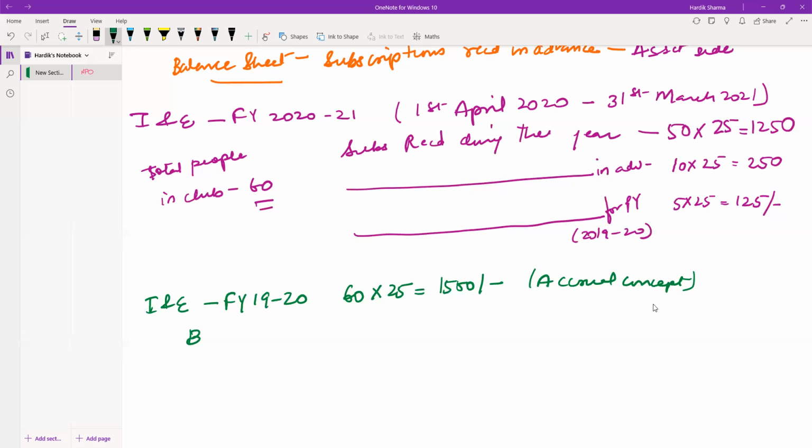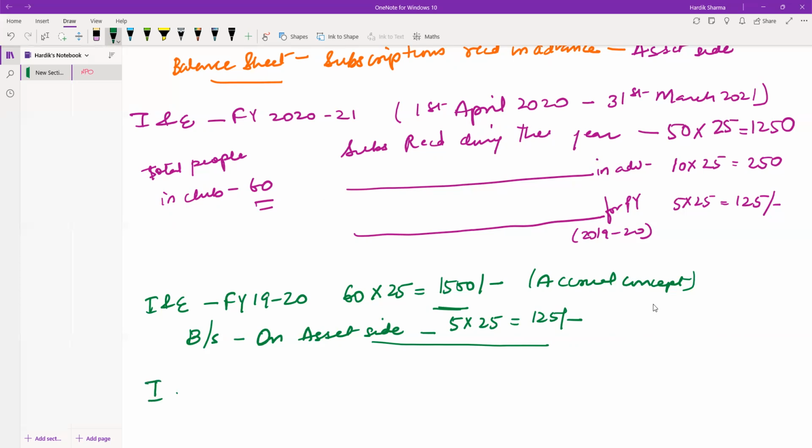Similarly, at the same point of time, in the balance sheet on the asset side, what would we have written? We would have written that 5 people, 25 rupees is due, which amounts to 125. So we have accounted for income in the income and expenditure account in financial year 1920, and at the same time on the asset side we have written 125. I think the accounting treatment is understandable, what I'm trying to explain.